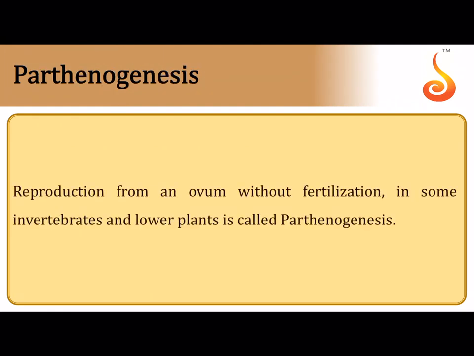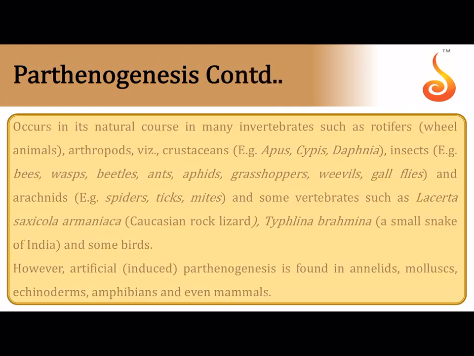Now coming to parthenogenesis. What is parthenogenesis? Parthenogenesis refers to reproduction from an ovum without the act of fertilization. So the egg is formed, gametes may be formed, but there is no fertilization. So formation of a young one directly from the ovum, without fertilization or without contribution by the sperm, is referred to as parthenogenesis.